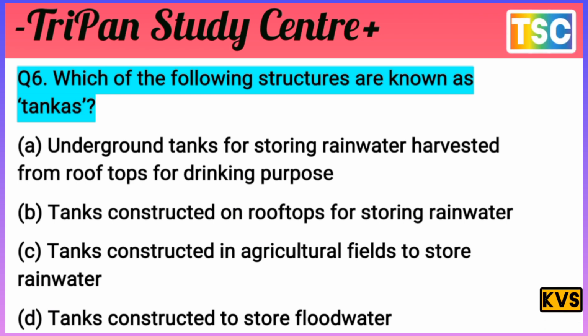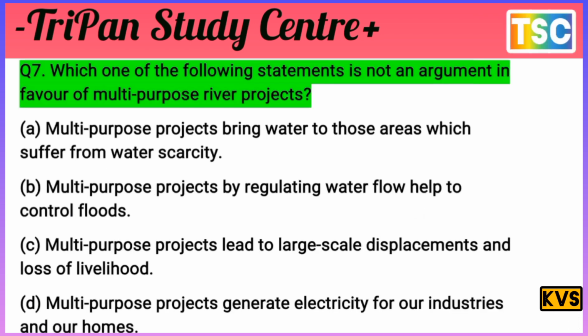The answer here is A: underground tanks for storing rainwater harvested from rooftops for drinking purposes. That's the important answer for this question. Is the answer clear? Underground tanks for storing rainwater harvested from rooftops for drinking purposes. That's important here. And the next question arrives here.